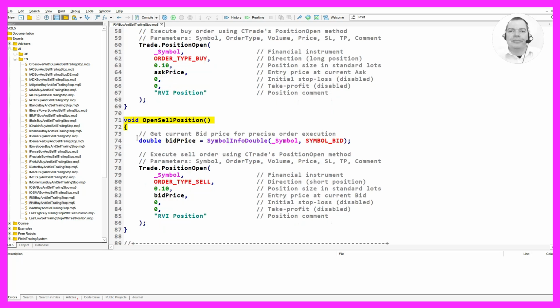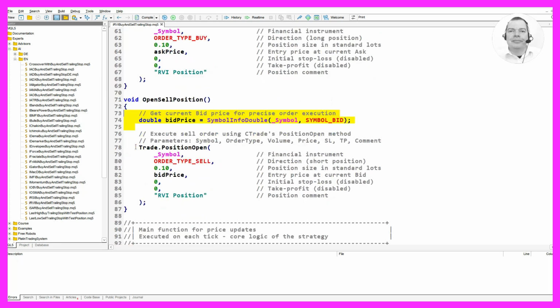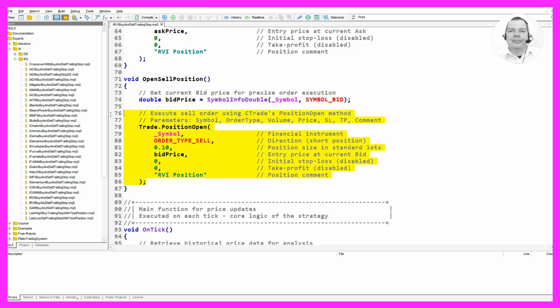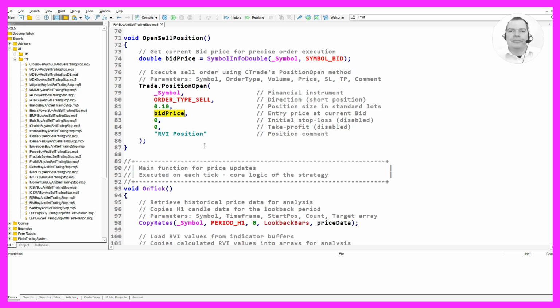Similarly, the OpenSellPosition function retrieves the current bid price and executes a sell order using the same PositionOpen method. Again, we are selling 0.10 lots at the current bid price, with no initial stop loss or take profit.